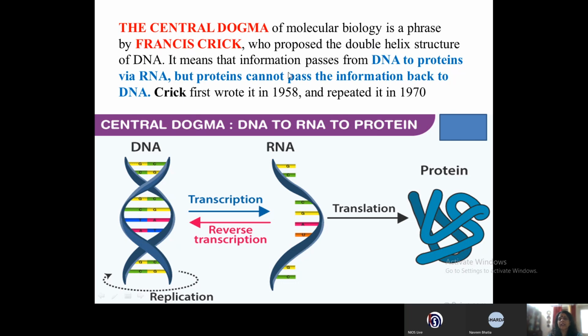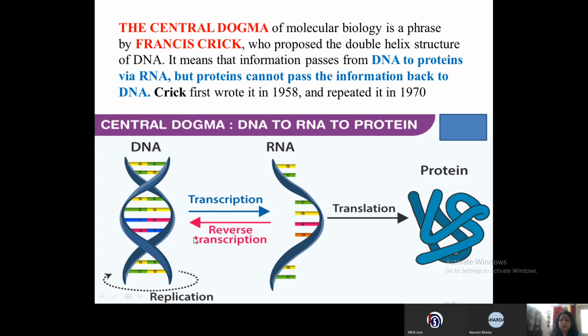It means that the information passes from DNA to proteins via RNA. But proteins cannot pass the information back to DNA. So that is why I said that the flow of information, genetic information, is unidirectional from DNA to RNA, and from RNA it translates to form proteins.